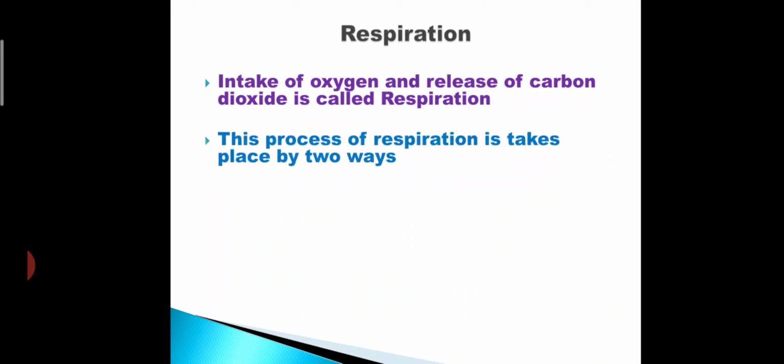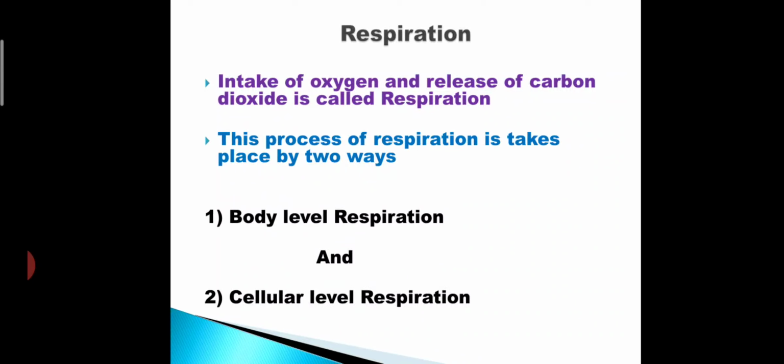Inhalation, exhalation. At the time of inhalation oxygen gets inside, and during exhalation carbon dioxide is taken out. This process is said to be respiration, and this process of respiration takes place in two ways, that are body level respiration or external respiration, and cellular respiration or internal respiration. Now we are going to learn about body level respiration.